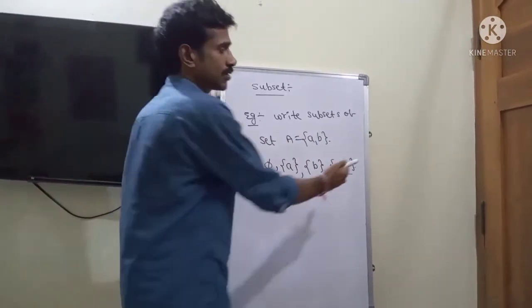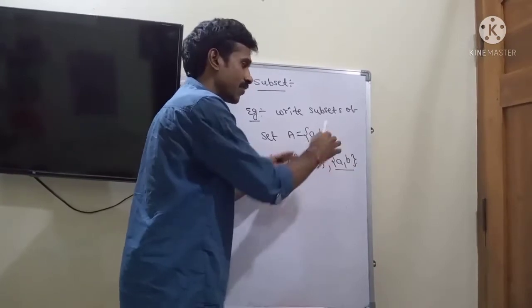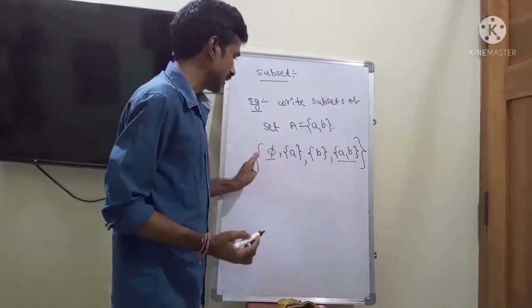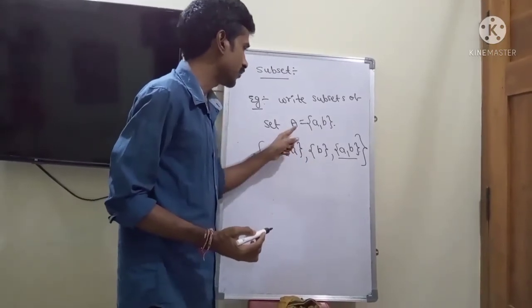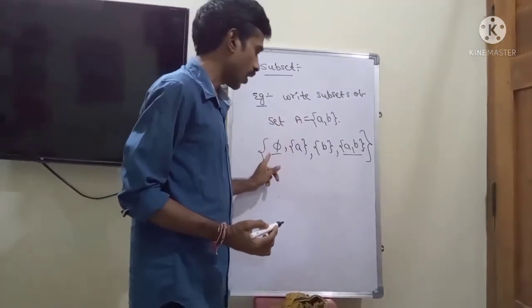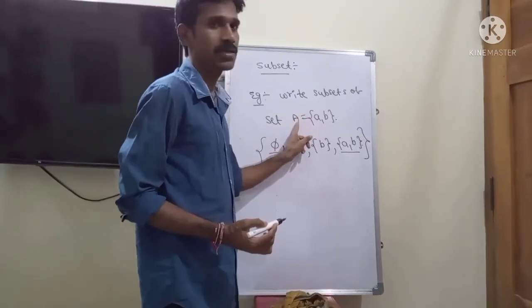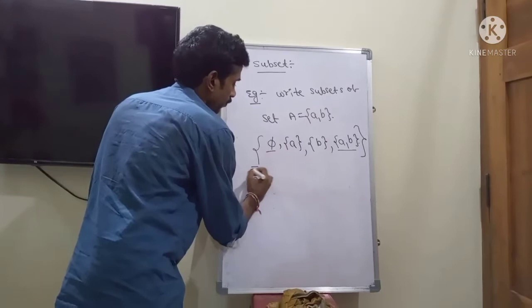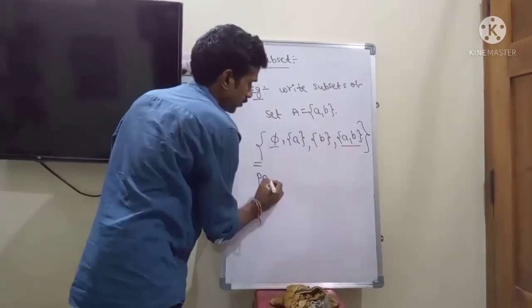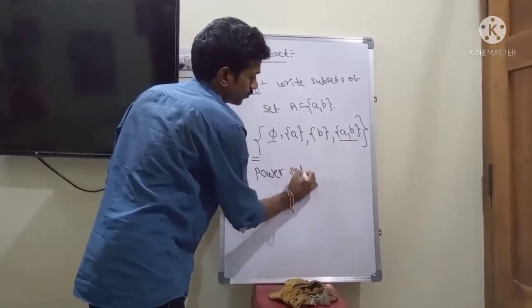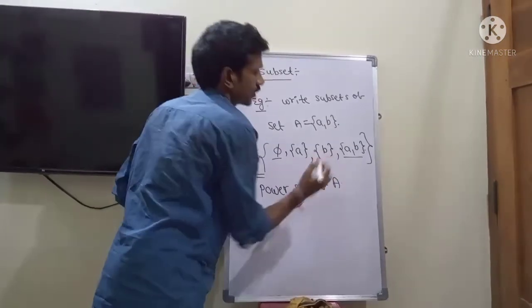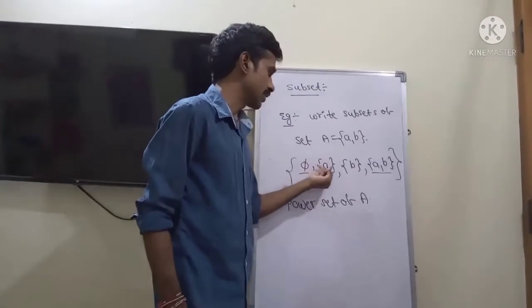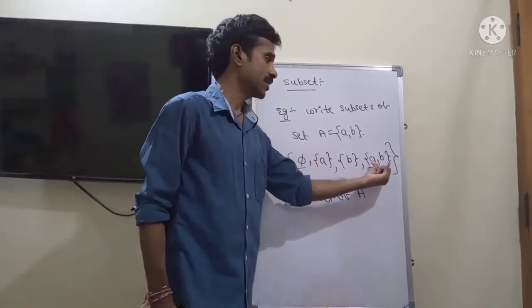Suppose I write all these subsets in one set, like this. It is the set of all subsets of set A. The set of all subsets of set A is called the power set. So here the subsets of set A are the empty set, {a}, {b}, and {a, b}.